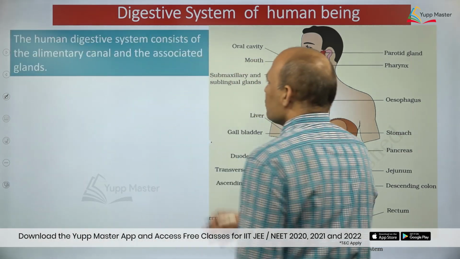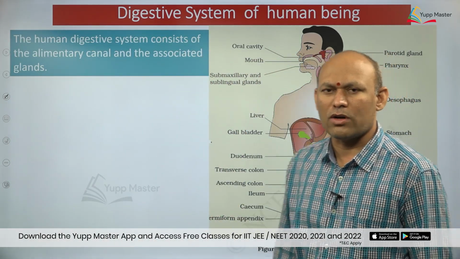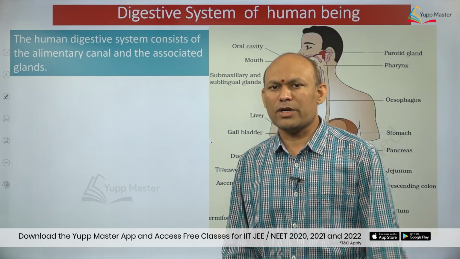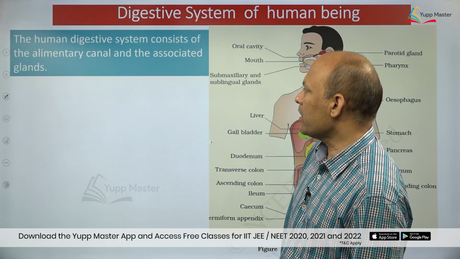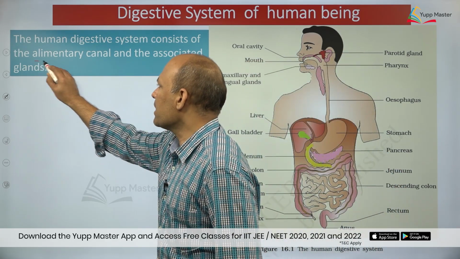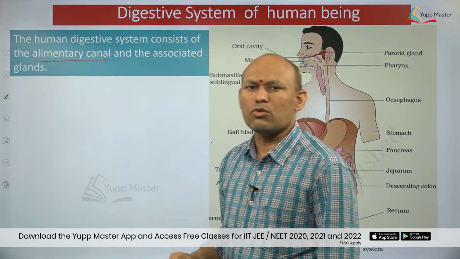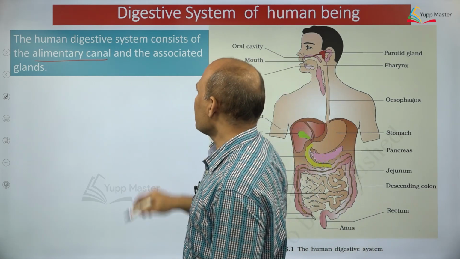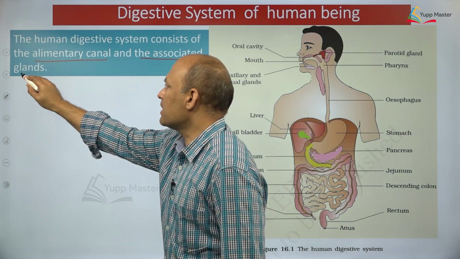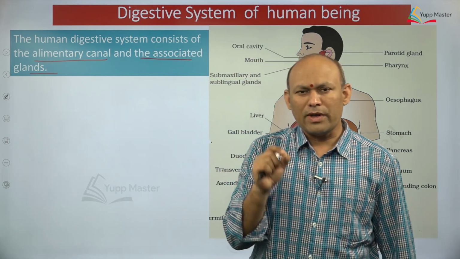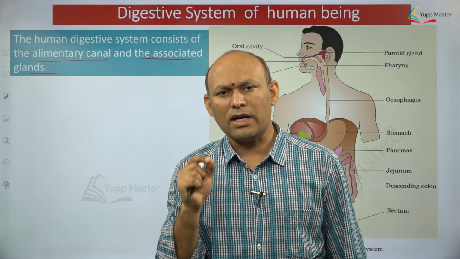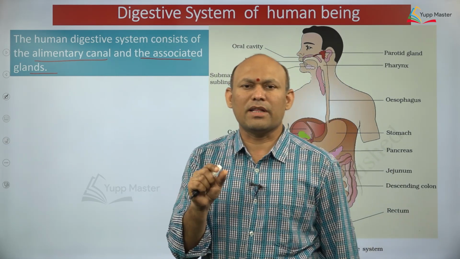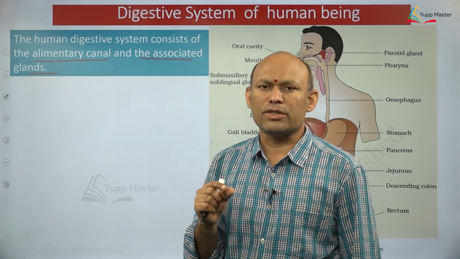Digestive system of human being consists of two important components, dear students. What are those two important components? First one, alimentary canal, and second one, associated glands, dear students. So, whenever you think of digestive system, you should not think only of the alimentary canal. Alimentary canal is a part of the digestive system.